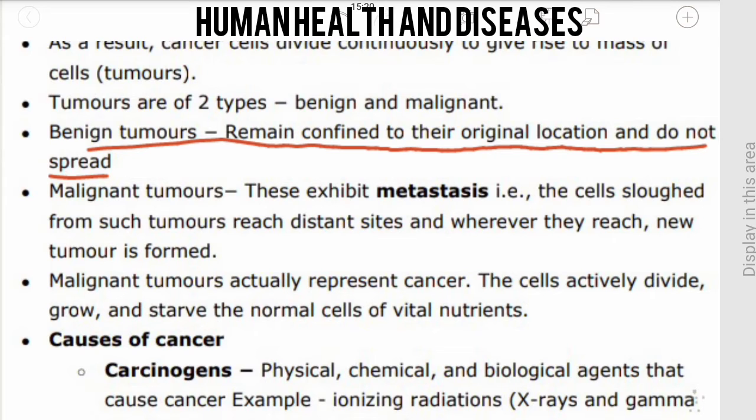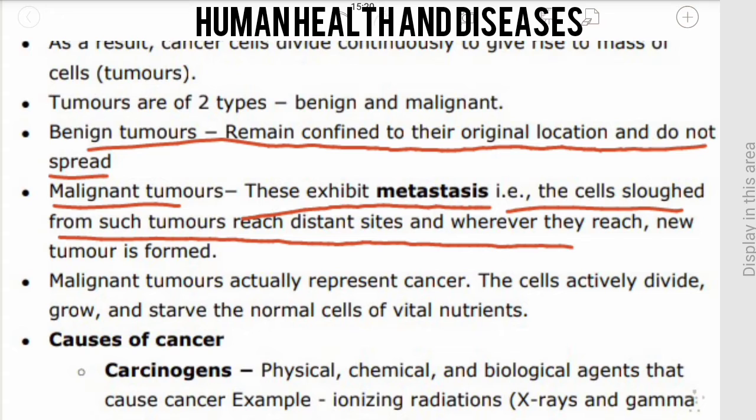Malignant tumors exhibit metastasis, that is, cells from such tumors reach distant sites, and wherever they reach, a new tumor is formed. Malignant tumors consist of a mass of proliferating cells called neoplastic or tumor cells. These cells grow very rapidly and destroy or damage surrounding tissues. So what is metastasis? Metastasis means the cancer spreads to different body parts from where it started. They spread very fast to different body parts.